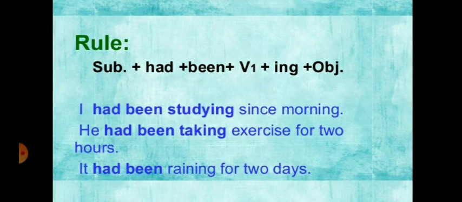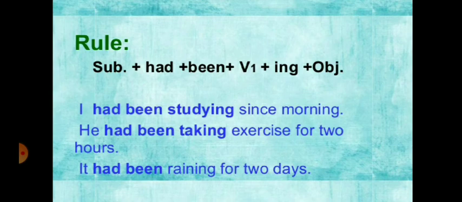Now come to the rule and look at the rule. Subject plus had plus been plus first form of the verb plus ing plus object. I had been studying since morning. He had been taking exercise for 2 hours. It had been raining for 2 days.